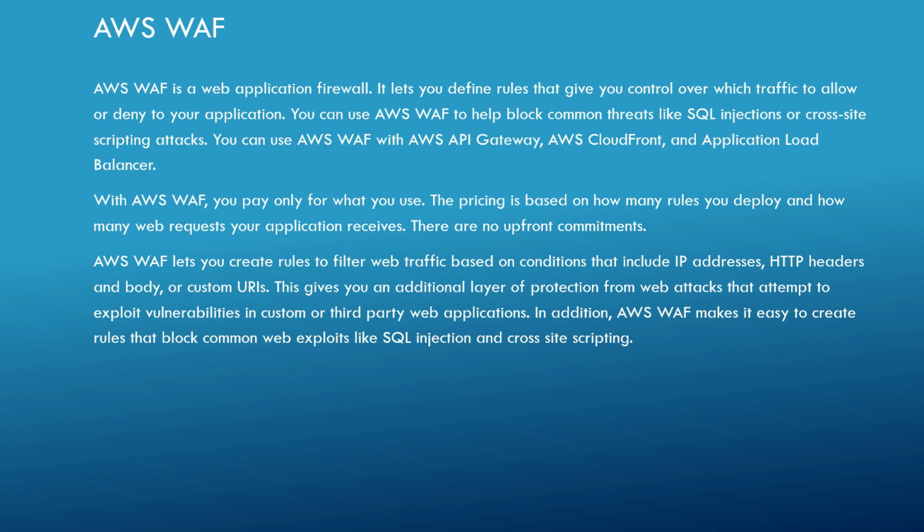AWS BAF lets you create rules to filter web traffic based on conditions that include IP addresses, HTTP headers, and body or custom rules. So you will be able to define rules based on all these parameters. So this gives you an additional layer of protection from web attacks that attempt to exploit vulnerabilities in custom or third-party web application. So it will avoid reaching those requests to our origin server. All this kind of requests will be filtered from this layer, so that your origin server will be safeguarded.